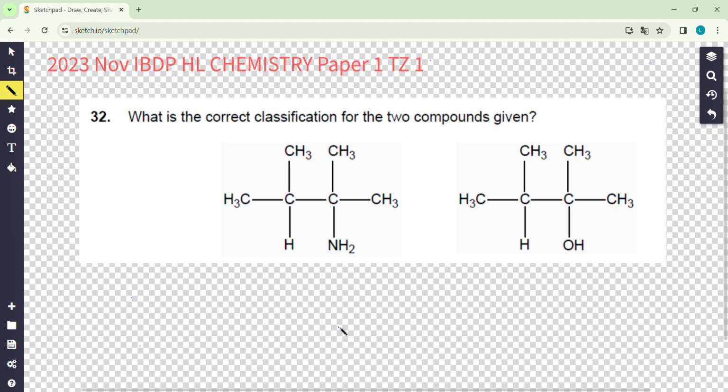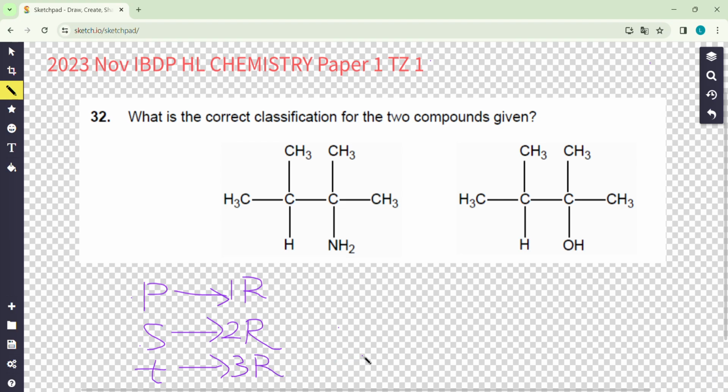Question 32 is about classification into primary, secondary, or tertiary. So it depends on the atom whether it is connecting to one methyl group, we call it primary. If it is connecting to two methyl groups, we call it secondary. If it is connecting to three methyl groups, then we call it tertiary.